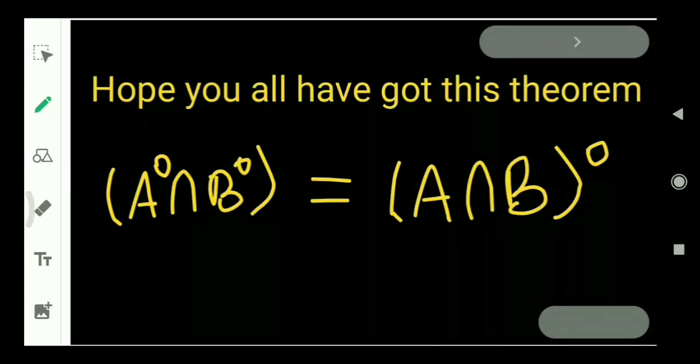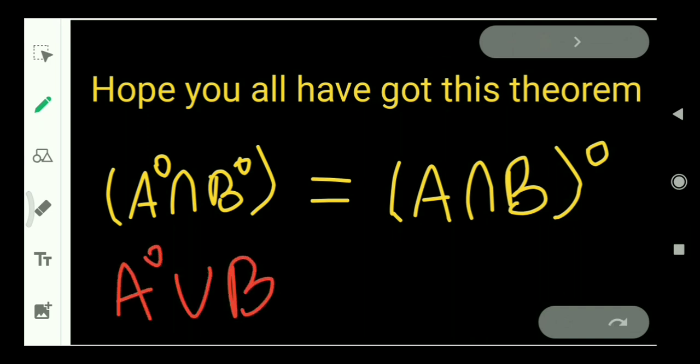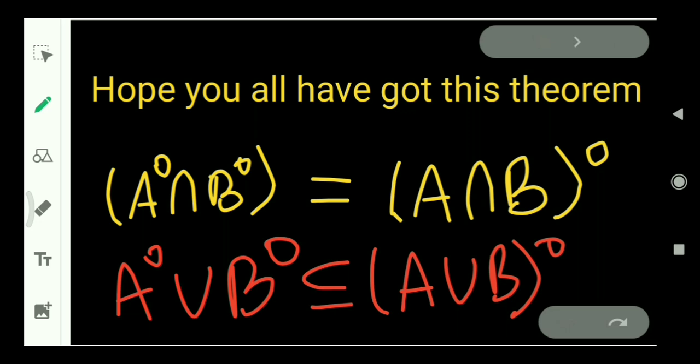Hope you all have got this theorem, in which we have proved that the intersection of interiors of any two randomly picked subsets of the universal set X is equal to the interior of the intersection of both sets, which is not the case in union. As in union, we have proved that interior of A union interior of B is a subset of interior of A union B. So the results are different in the case of intersection and in the case of union.